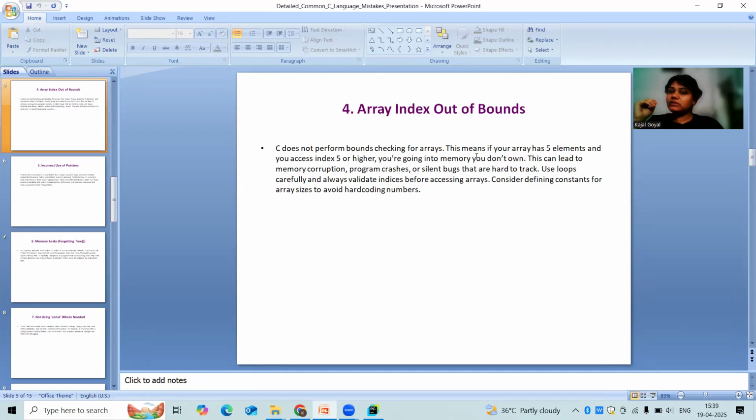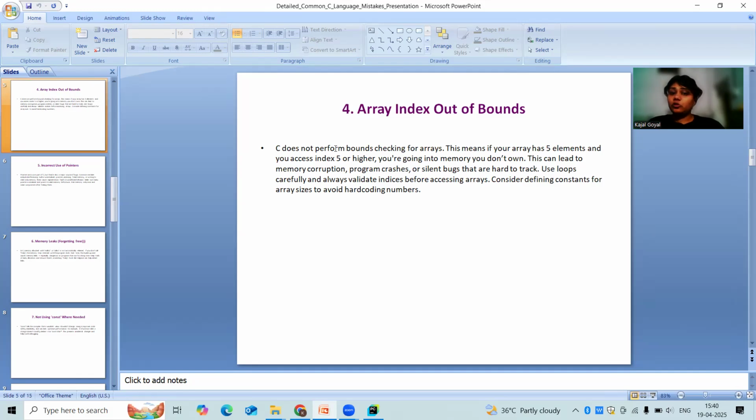Your place is reserved. If you go beyond the length of the array, which is 5, you are not owning that place, right? Of course, if you are accessing something you don't own, that will create a problem, and you are going to face complications. The same thing is happening here as well. So this can lead to memory corruption, program crashes, or silent bugs that are hard to track.